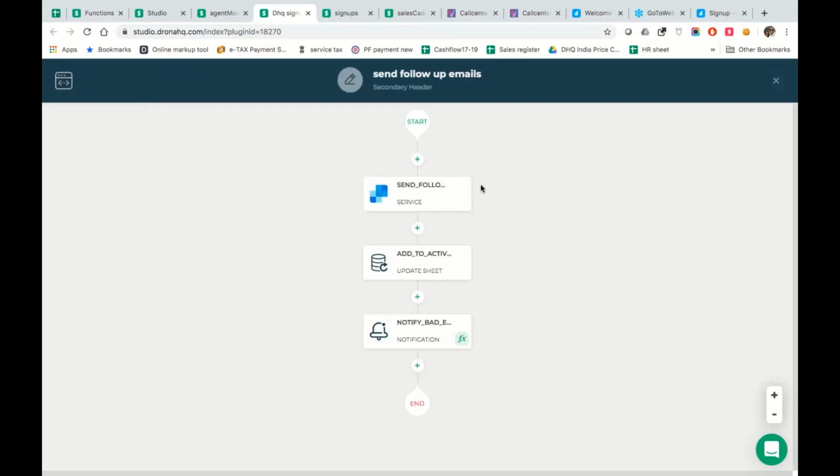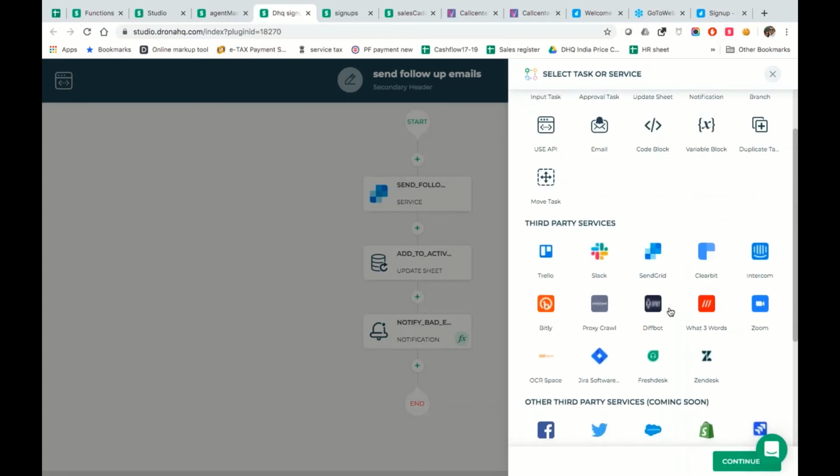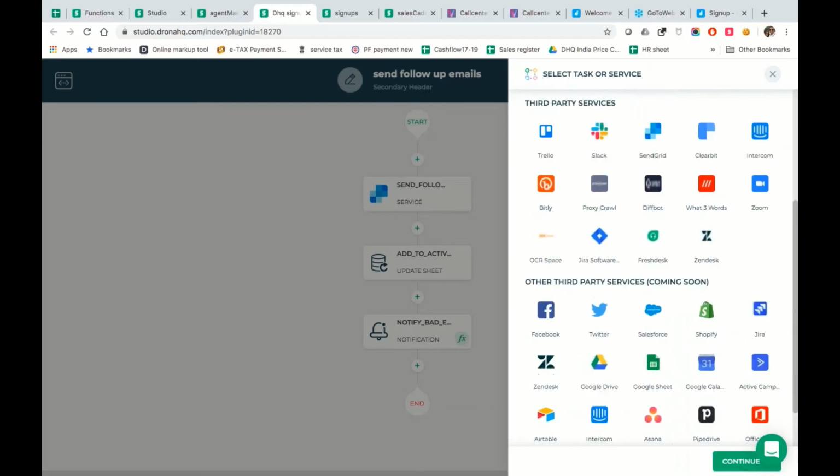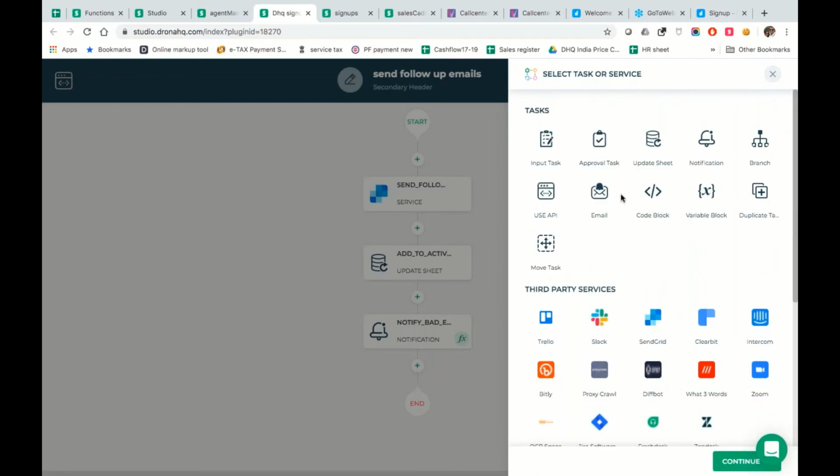Now for sending emails, we use another third-party service, which is SendGrid. Now, what generally happens to add any other new activity, for example right now adding SendGrid, is that we have a bunch of these third-party services that you could use and add. If you don't have a third-party service, you can straight away use an API block.